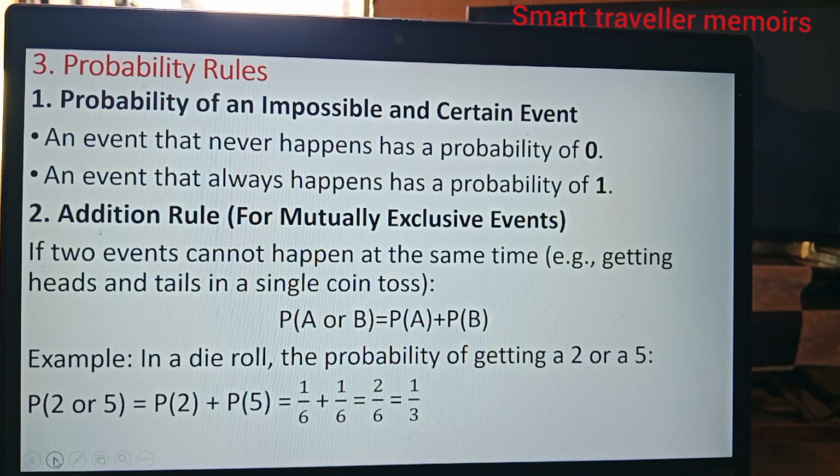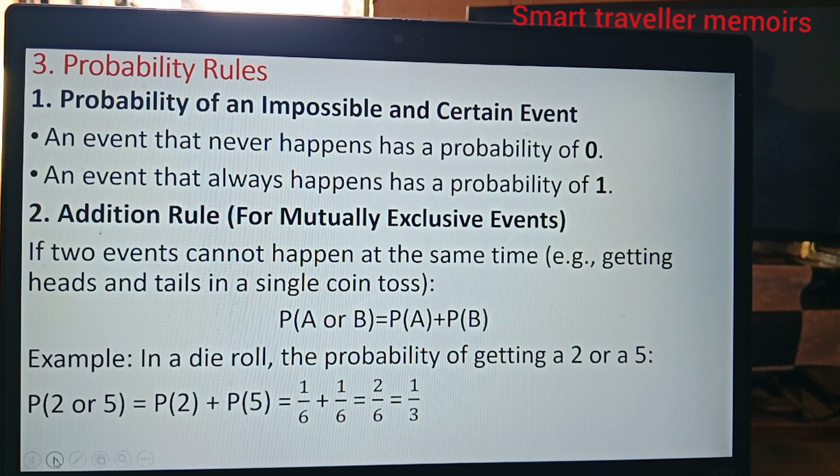After the types of probability, now I'll look at the probability rules. And we begin with the first rule of probability, the probability of an impossible and certain event. An event that never happens has a probability of 0, and an event that always happens has a probability of 1.